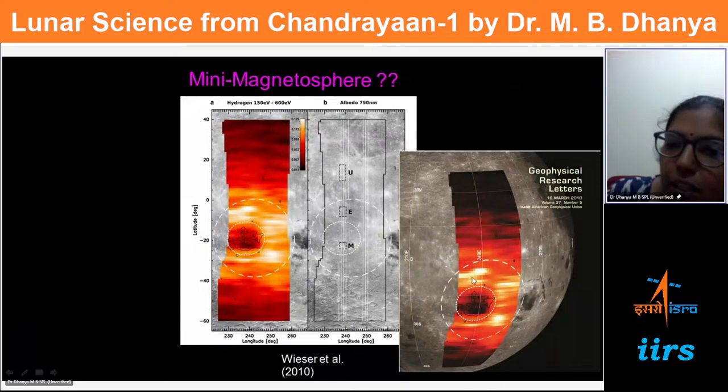This is another view of the same. Here we can see how this is on the moon. This is from one magnetic anomaly region. Later, the study has been extended to different anomaly regions and found that this is possible over different anomaly regions, and it depends on certain parameters to happen.